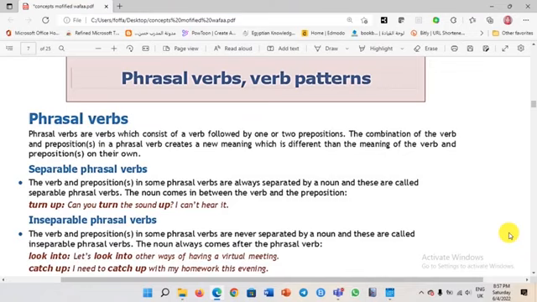Now, what do we mean by phrasal verbs? Phrasal verbs are verbs which consist of a verb followed by one or two prepositions, okay? The combination of the verb and the preposition in a phrasal verb creates a new meaning, which is different than the meaning of the verb and the preposition on their own.